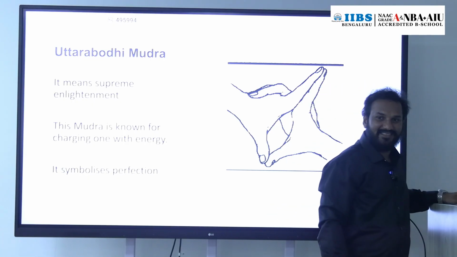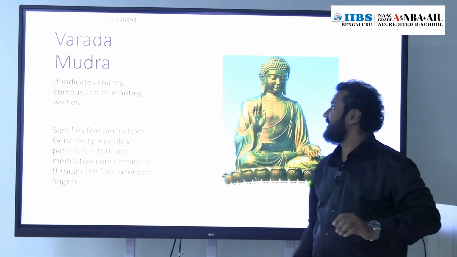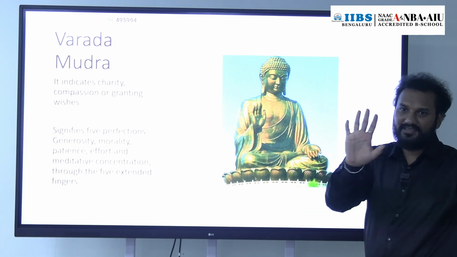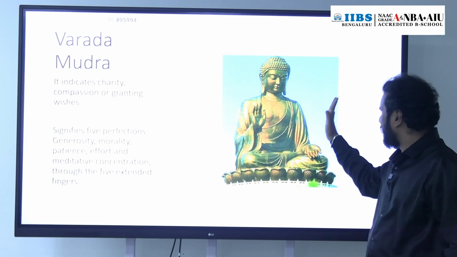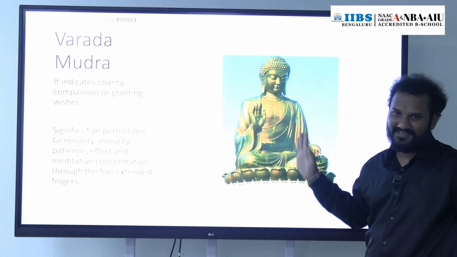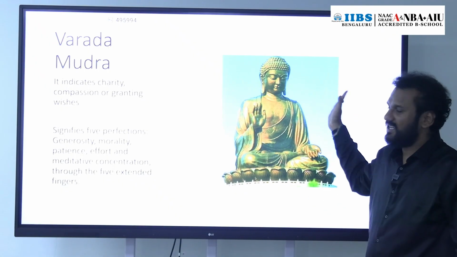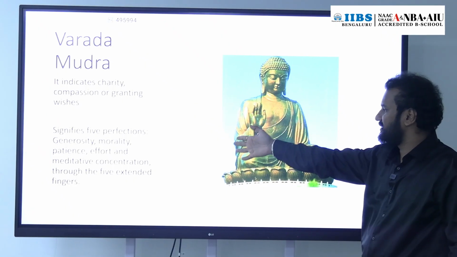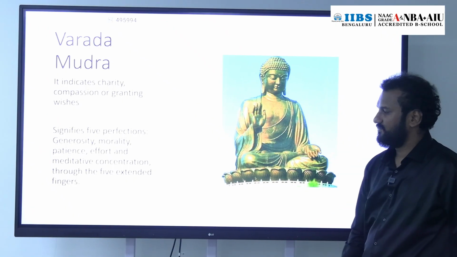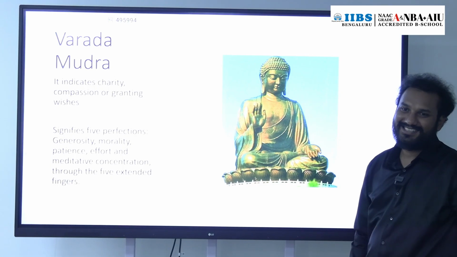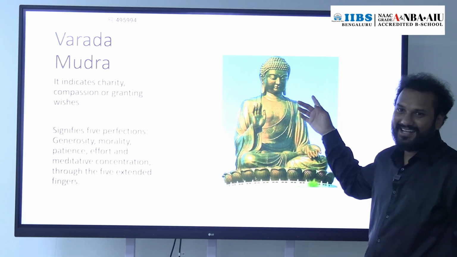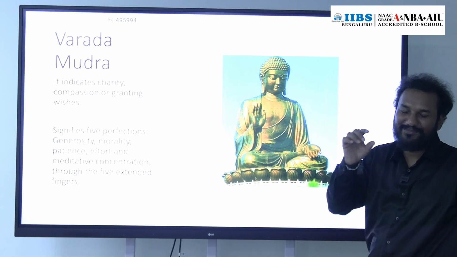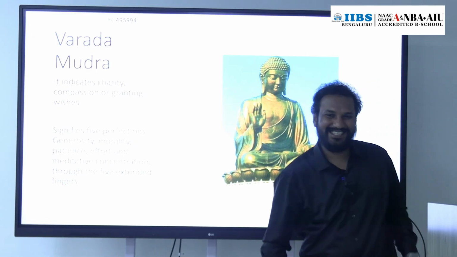Anyway, Varada Mudra, like this. This you can find in Southeast Asia and China. It signifies the five perfections: generosity, morality, patience, effort, and meditative concentration. Both eyes are half closed.